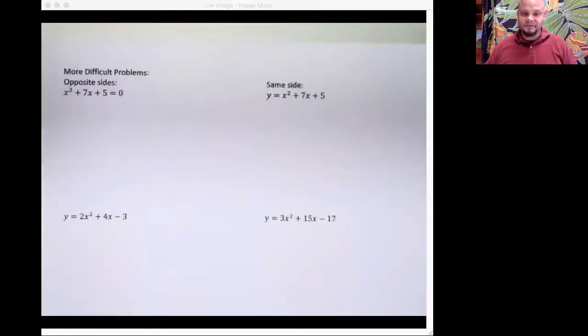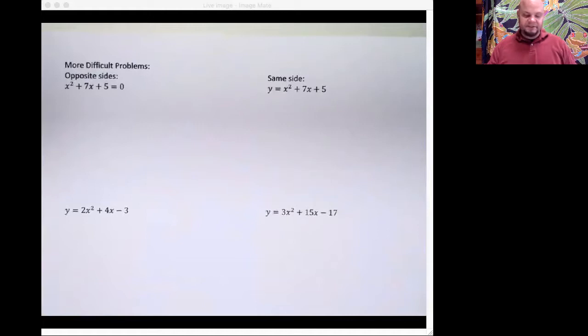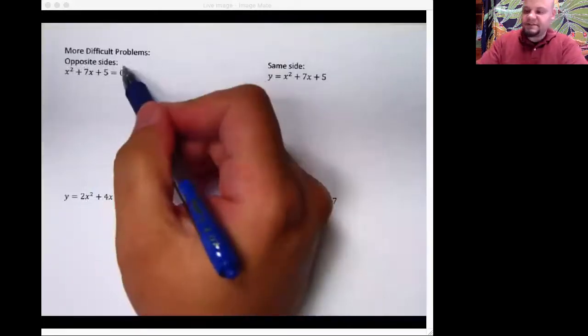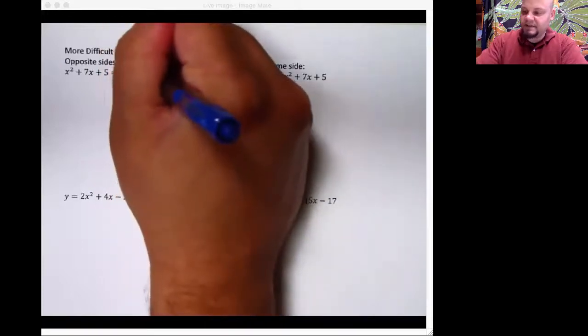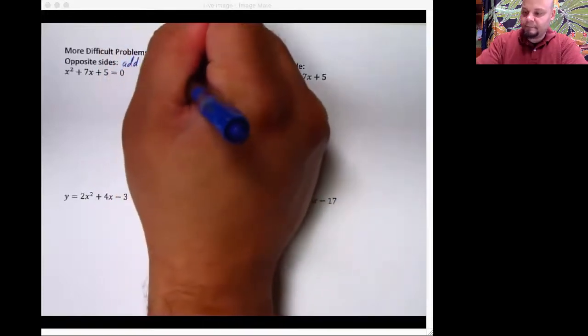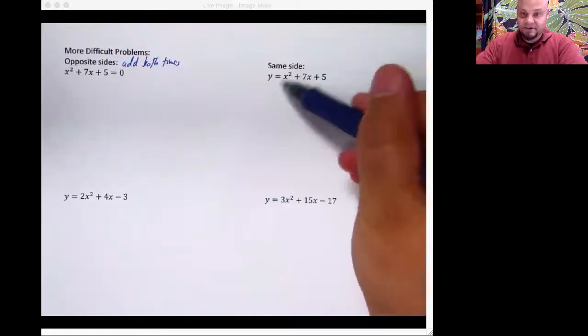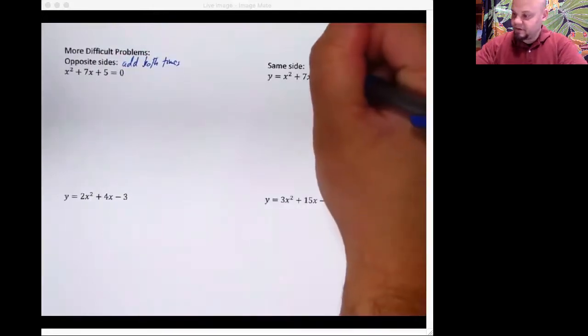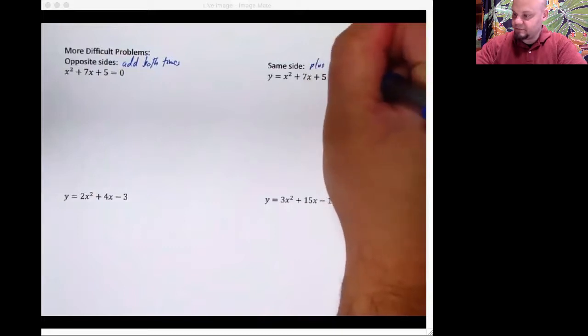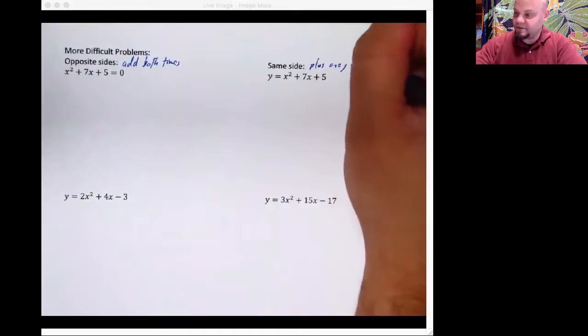Whoosh. Now onto the back, which is not actually on the back of the paper that I have. Ding, more difficult problems. This is tough because what I was doing there was the optimal type of problem for completing the square. Now we have to use non-optimal problems, but we want to keep stuff in mind. If we're going to use opposite sides, we get to add both times. If we're using the same side, if we're trying to find vertex form, it's plus 1 minus the other, all on the same side.